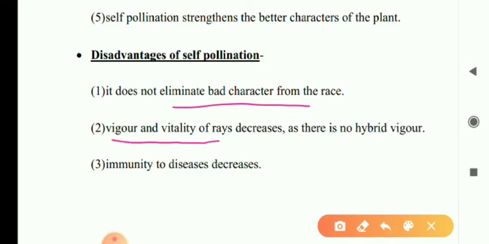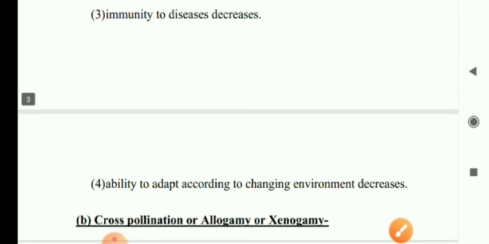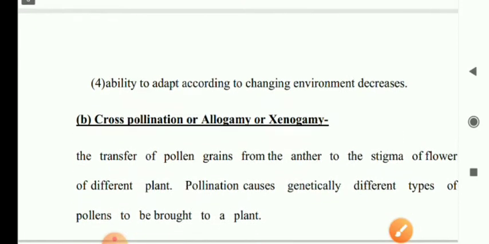Vigor and vitality of the race decreases. That means there is no hybrid vigor. Immunity to diseases decreases. Ability to adapt according to the changing environment decreases.